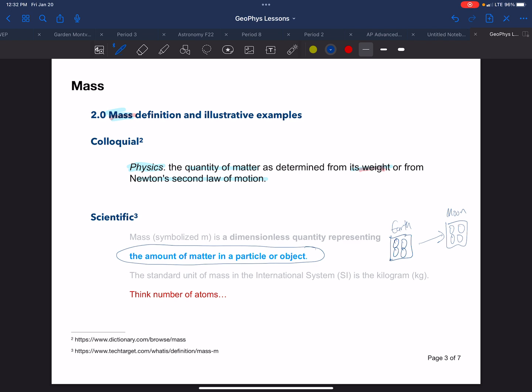And so going on with the definition, it says the unit of mass in the international system is the kilogram. Ironically, not the gram. It's the only base unit that has a metric prefix on it. And so just a reminder to help you think about mass is think about the number of atoms, counting the number of atoms in things.